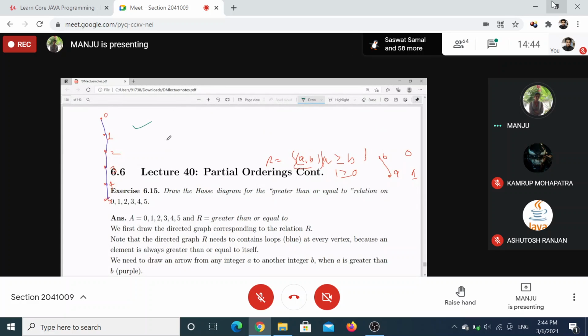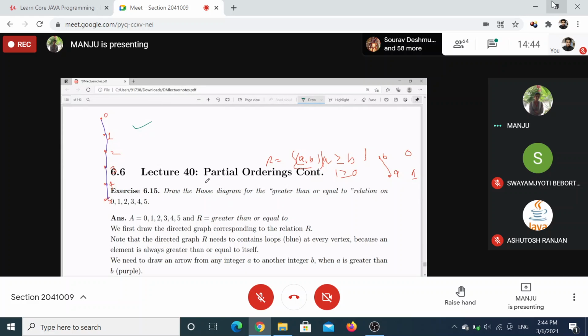In this one, what are the maximal and minimal elements, and what are the least and greatest elements? Maximal and maximum is 0. Minimal and minimum is 5. So here, minimum and least is 5, and maximum and greatest is 0.